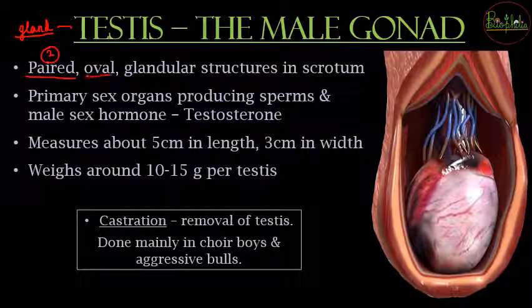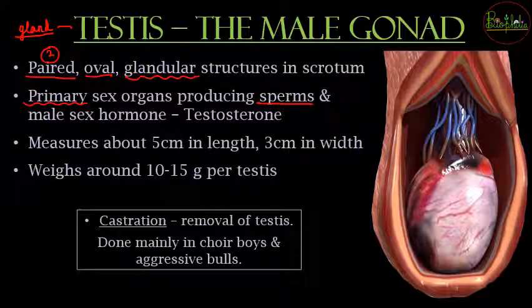They will be oval shaped, glandular structures present in the pouch-like structure called scrotum. अब ये testis जो होते हैं, these testis are going to be primary sex organs. Primary है because these are very important because they are going to produce sperms and they are going to produce the male sex hormone, that is testosterone. So testosterone or sperm formation is the main function of testis.